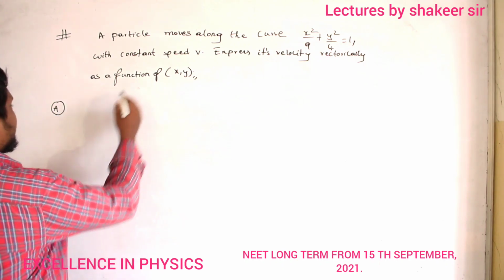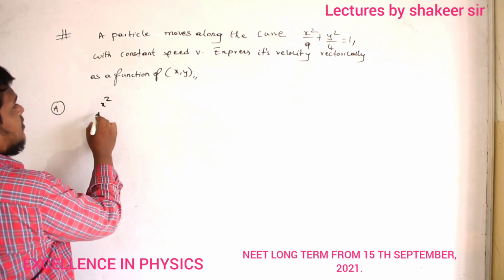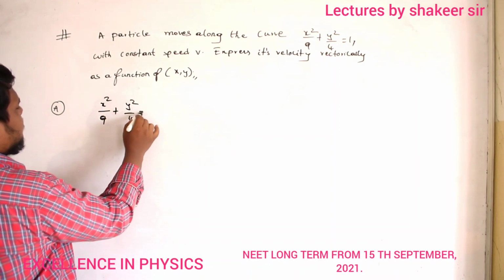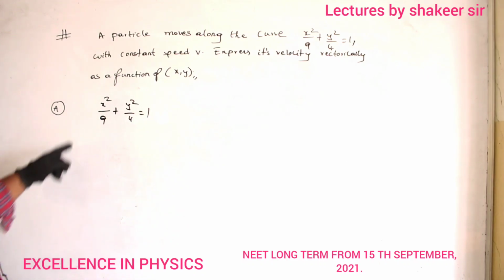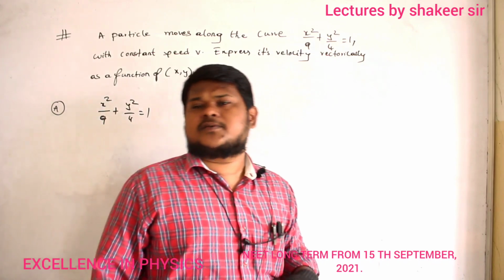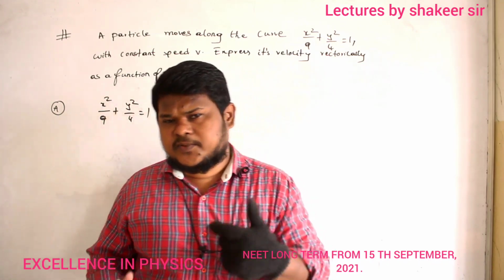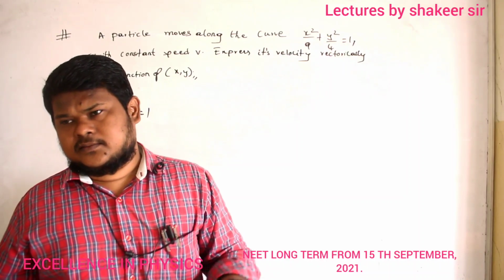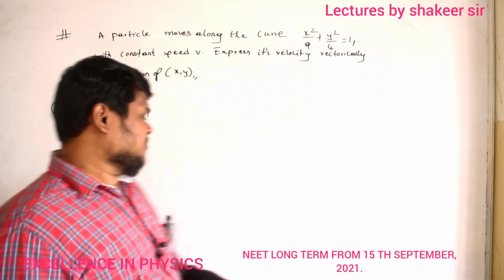See, what is the equation which is given? x squared by 9 plus y squared divided by 4 is equal to 1. Here, what is meant by x and what is meant by y? x is the position of the particle along the x-axis. y is the position of the particle along the y-axis. That's all.